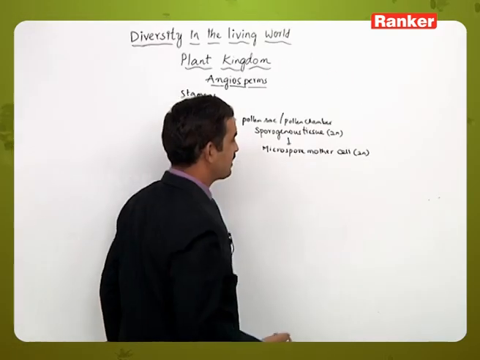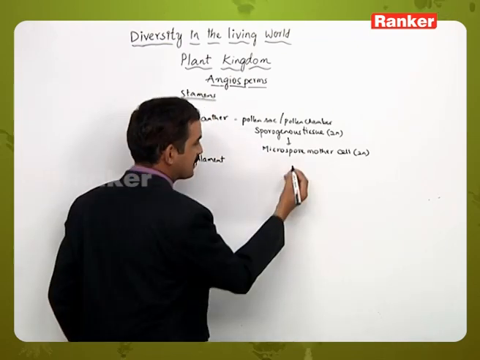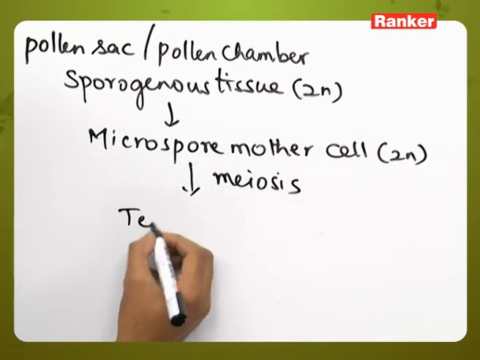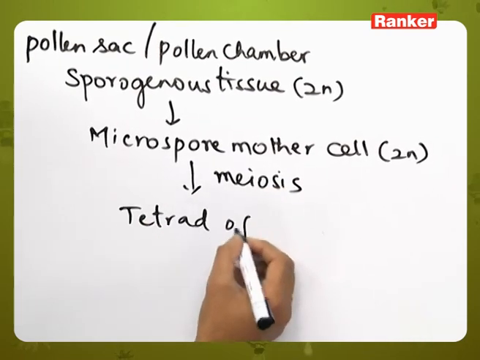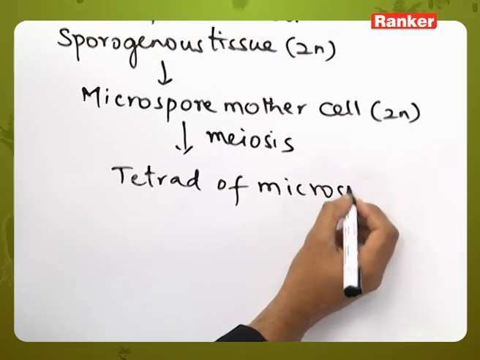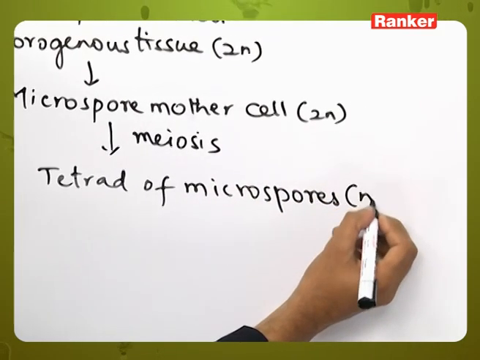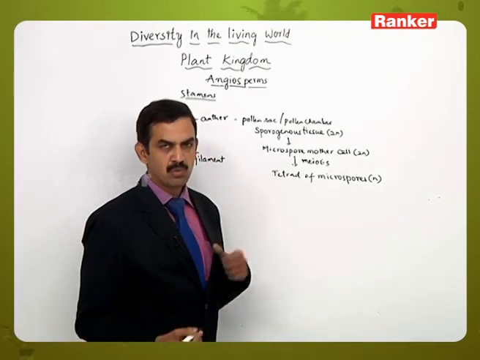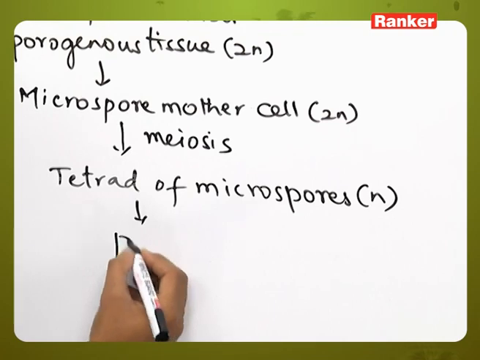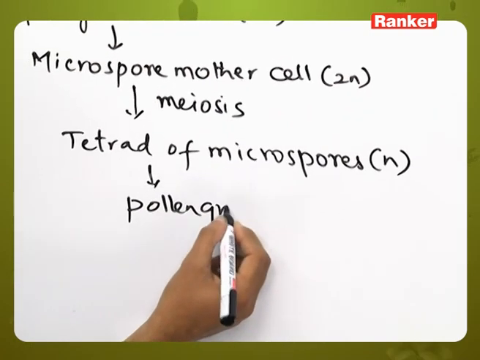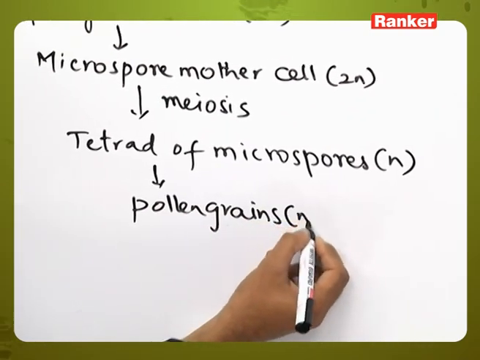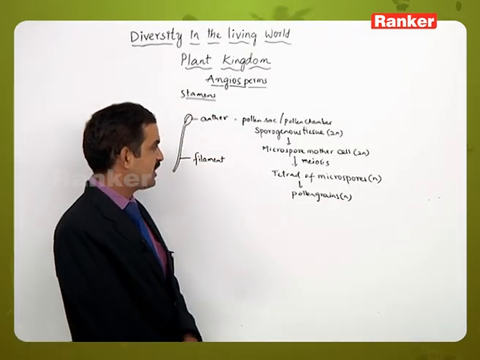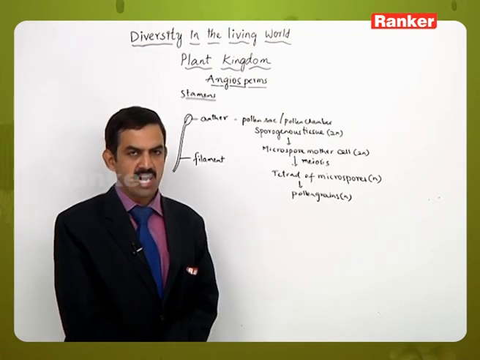These microspore mother cells undergo meiosis to produce a tetrad of microspores, which are haploid, and from this tetrad the 4 microspores are separated to produce the pollen grains or microspores. The pollen grains are produced inside the microsporangium or the pollen sac or pollen chamber,